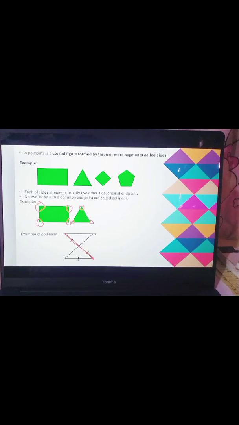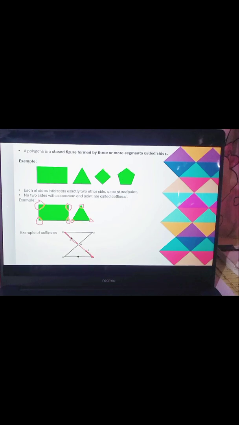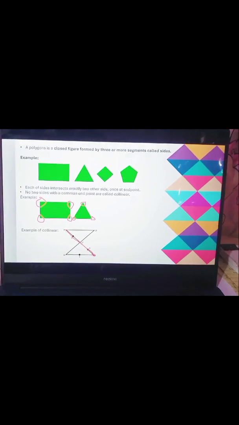Did you see that I put a red marker here? This is our first side, from this point going to this point. Then this is our second side, from this endpoint going to the other endpoint, and they meet here at the center. So each of the line segments has a common endpoint. That's why it is not a polygon, because it is collinear.